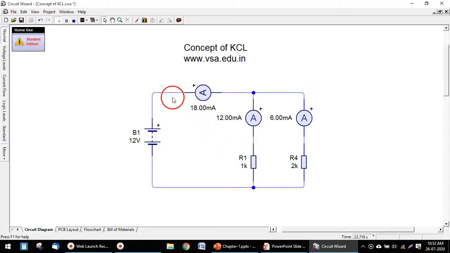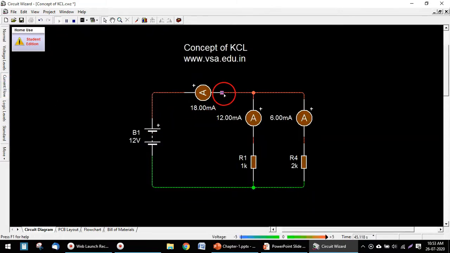So you can see here the current coming up from the battery is 18 milliampere, and 12 milliampere is going downward on this branch, and the remaining 6 milliampere is going on this branch. So 12 milliampere plus 6 milliampere will be equal to 18 milliampere. The current 18 milliampere is coming from the battery and it is coming at this point, and 12 milliampere current is going downward and the 6 milliampere current is going downward on this different branch.